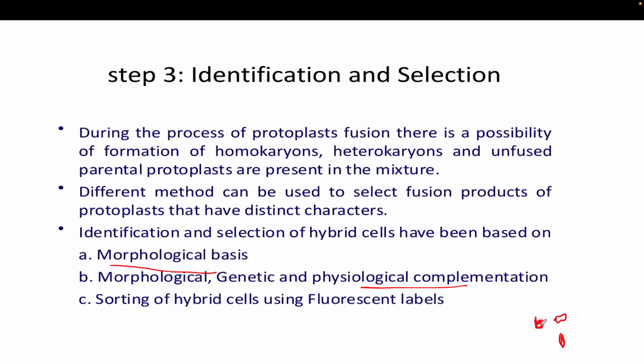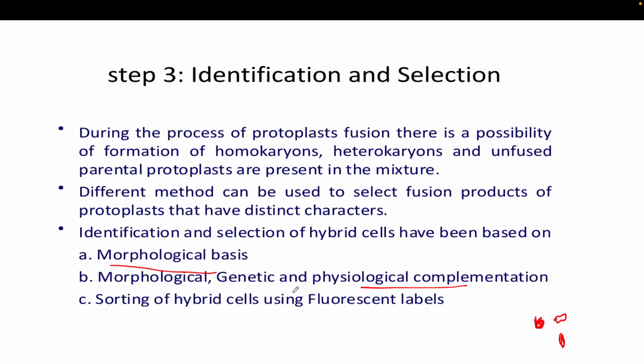So by looking at the different types of cells through the microscope, you can identify which is your hybrid cell. Okay, but through morphology you can't exactly identify them, but we can also use it.